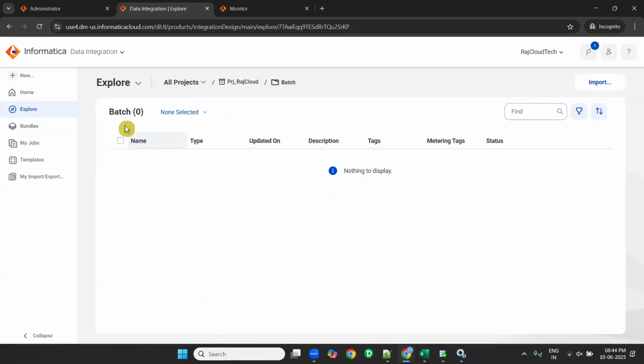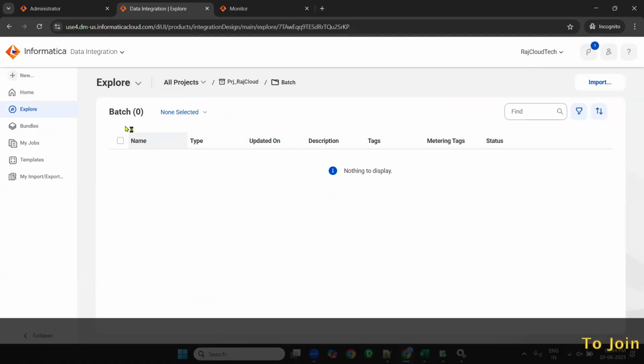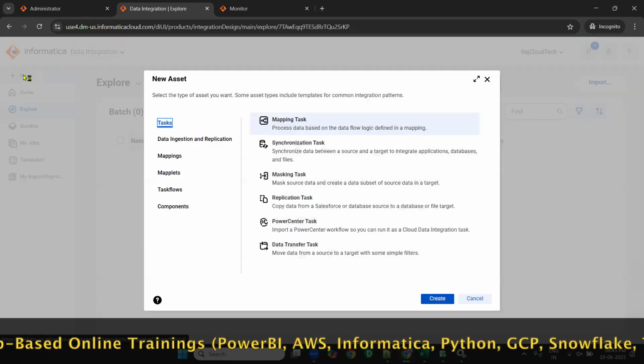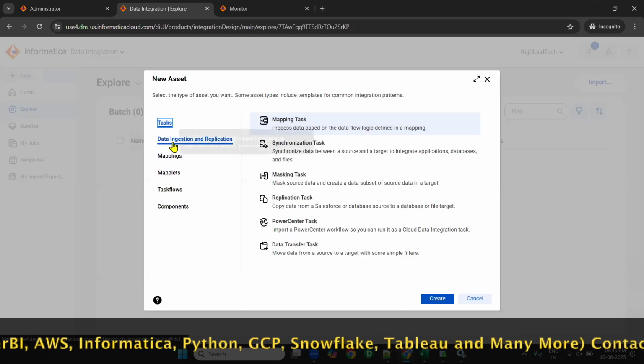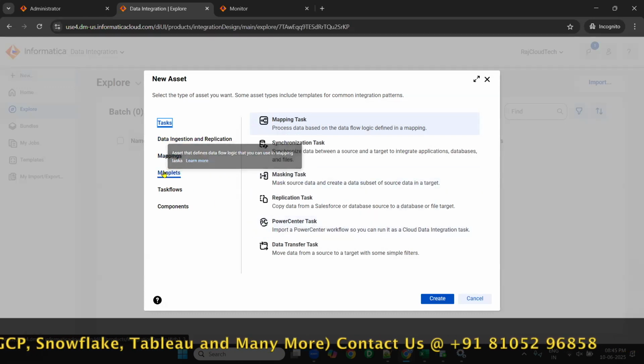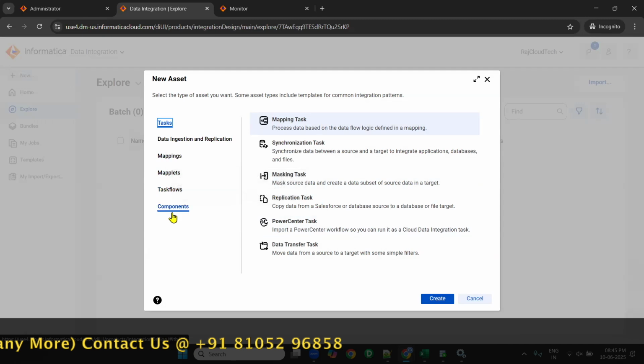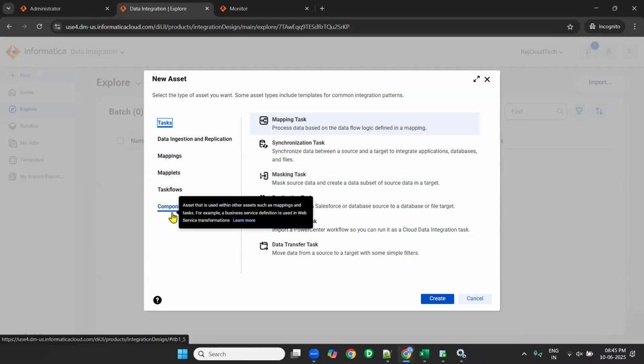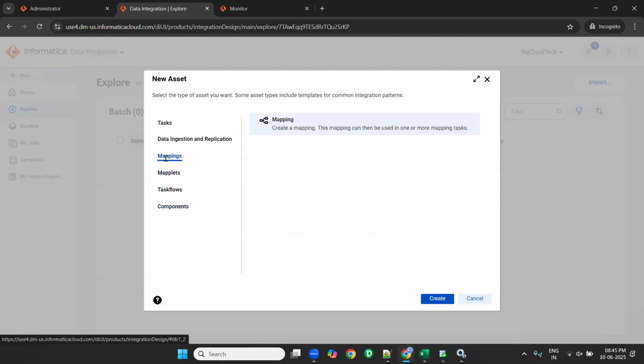So how to create a mapping? Very simple. Go to New. Here you can see plus New. When you click on New, you can see Tasks, Data Ingestion and Replication, Mappings, Mapplets, Task Flows, Components. So we are creating a mapping. What is the use of the mapping? I want to extract the data from source and load it to target. What to do? Click on Mappings. This mapping can be used for one or more mapping tasks. Fine. Click on Mappings and Create.